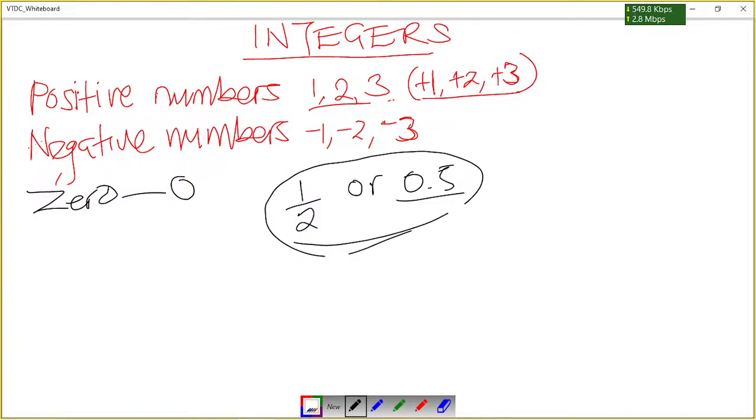So 1 over 2, which is a fraction, and 0.5, which is a decimal number, are not part of the integers. Now we have talked about what integers are comprised of.